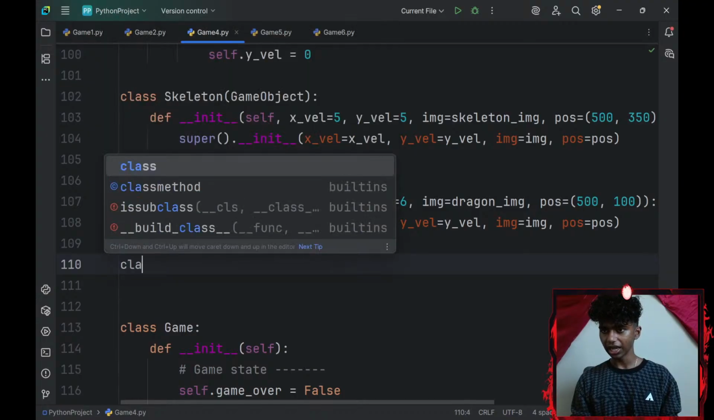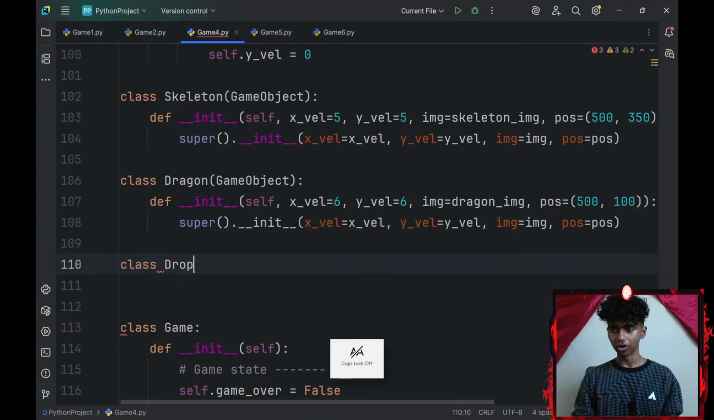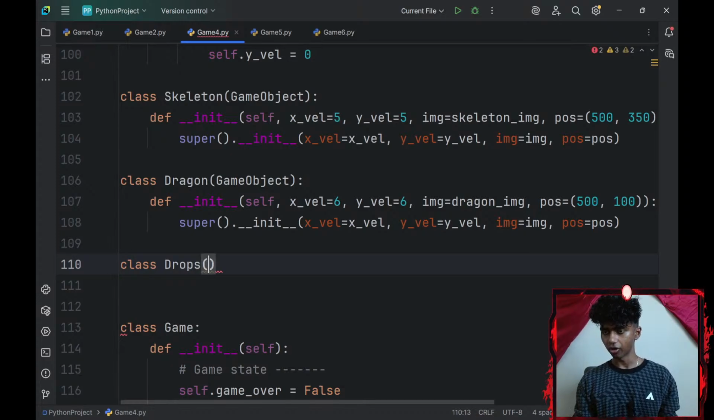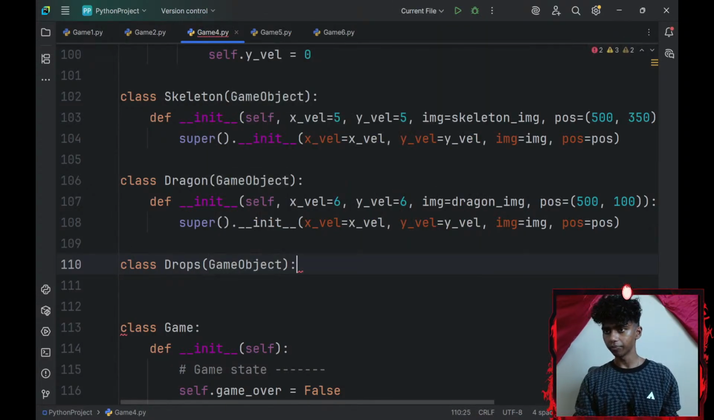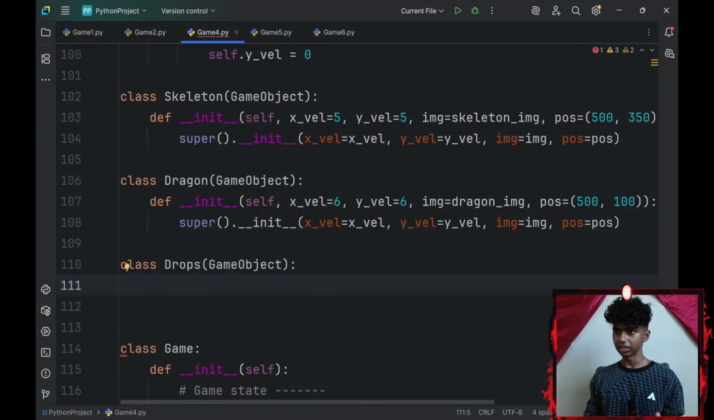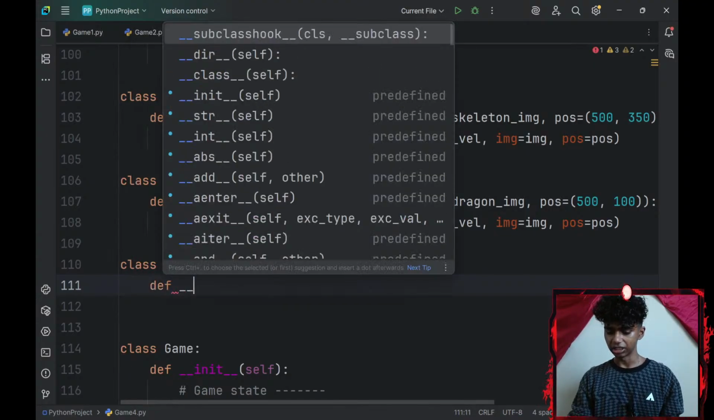Okay, now that I created skeleton and dragon classes, let me create a class for my drops. Drops is basically going to be the random gold coins that spawn on my screen. So my drop class will inherit from my game object class. And then I'll define a dunder init.